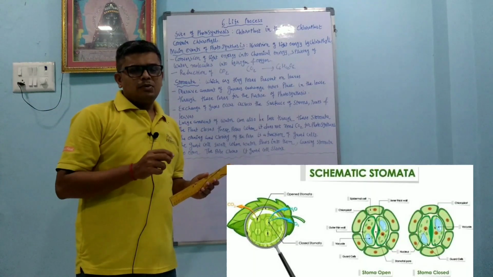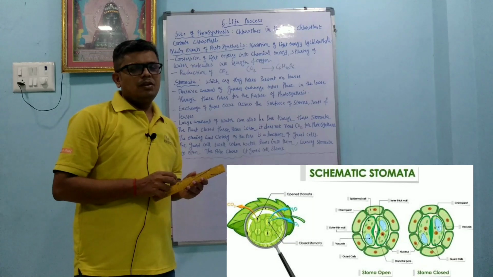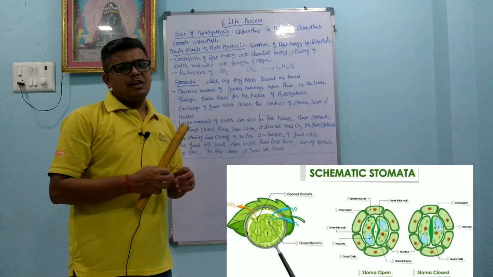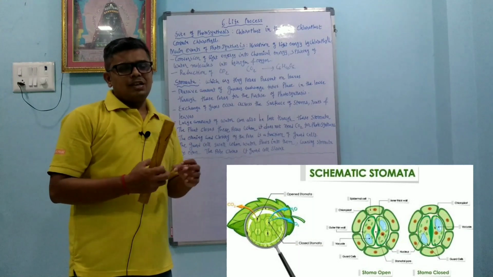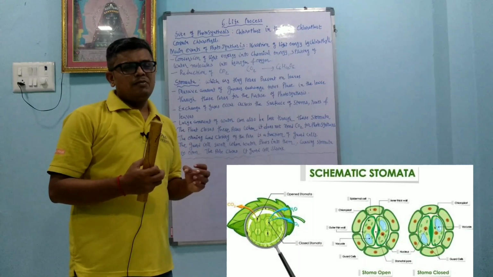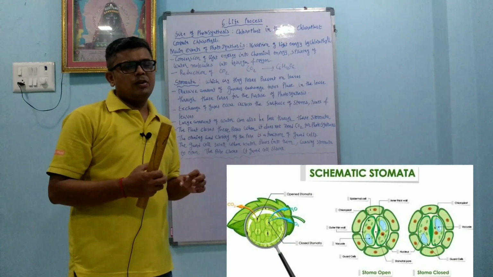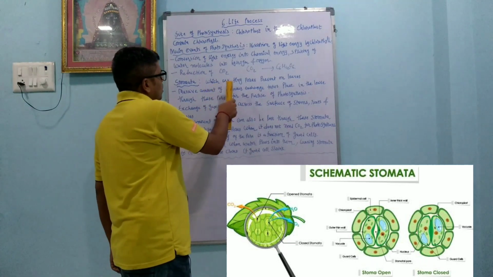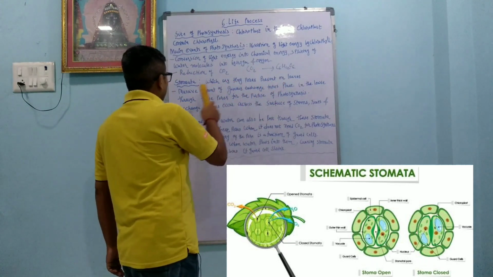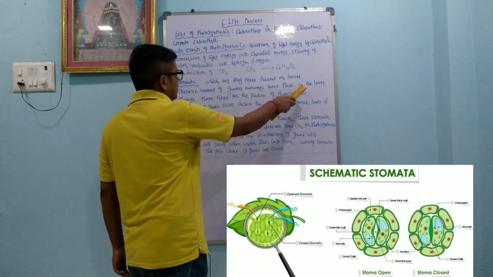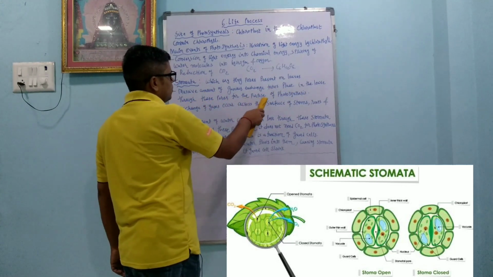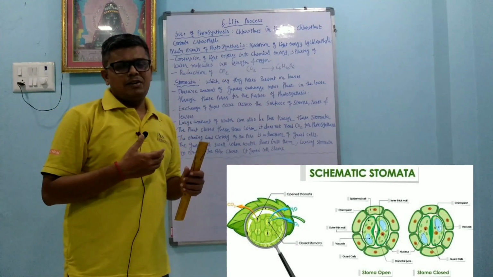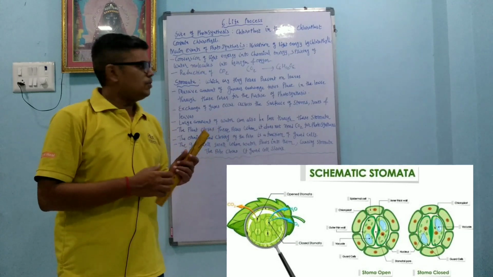Stomata are very tiny pores, which you can see under a microscope. Guard cells are present around them. When the guard cells swell up, the stomata is open, and when the guard cells shrink, the stomata is closed. They are tiny pores present on the leaf. A massive amount of gaseous exchange takes place in the leaf through these pores for the purpose of photosynthesis. So whatever gaseous exchange occurs in the plant or leaf is because of the stomata.